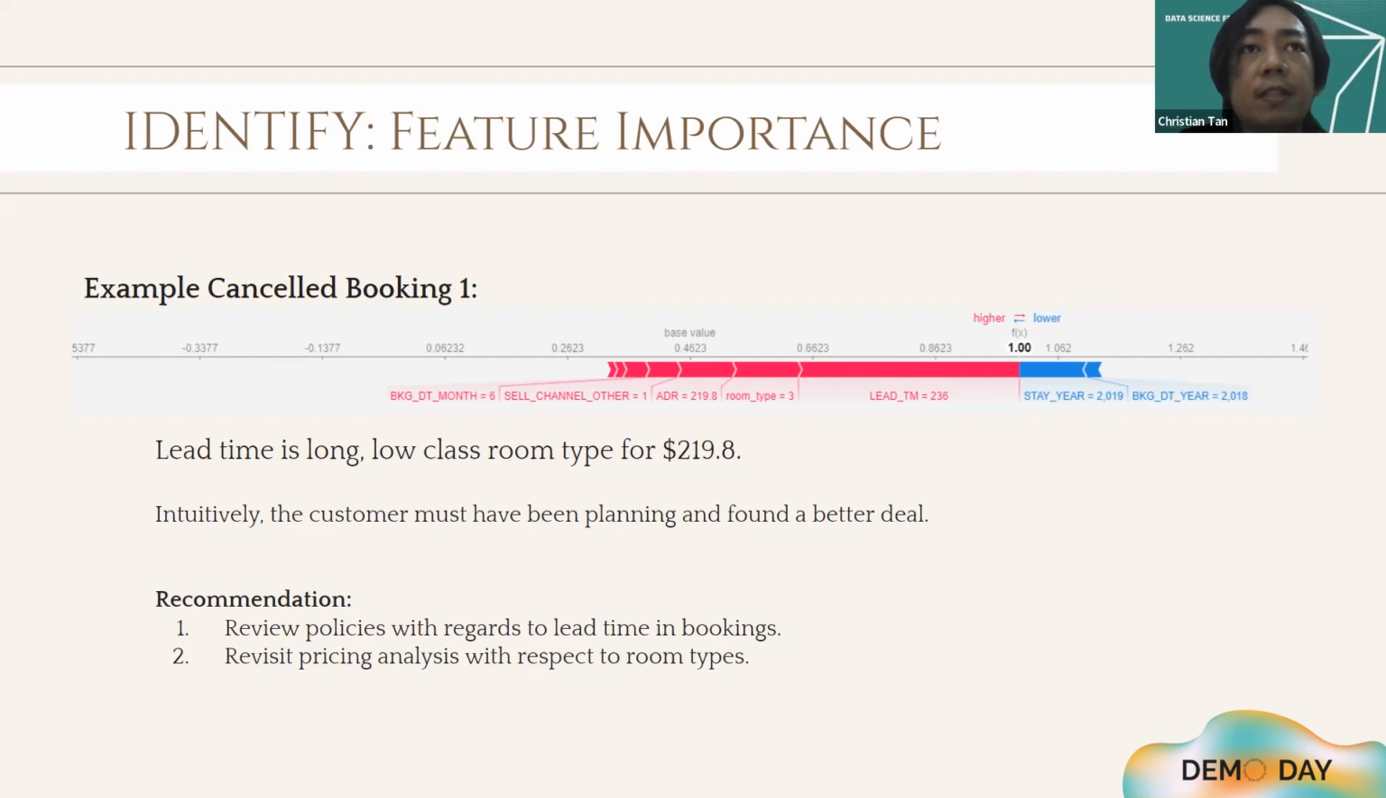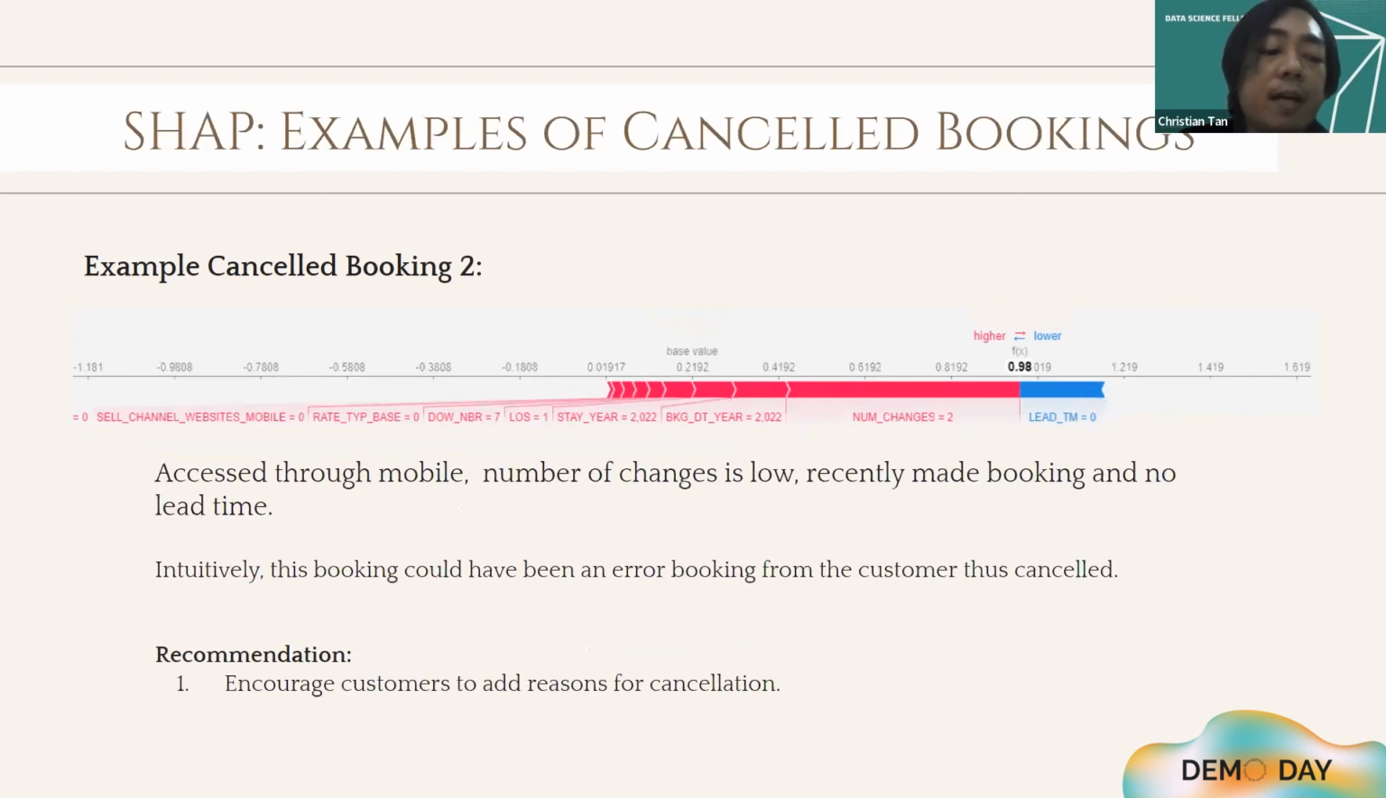Another example, here the customer accessed through mobile, the number of changes is low, the booking was recently made, and there is no lead time. So intuitively, this booking could have been an error booking from the customer, thus canceled. For our recommendation, we encourage the hotel to encourage their customers to add reasons for cancellation.